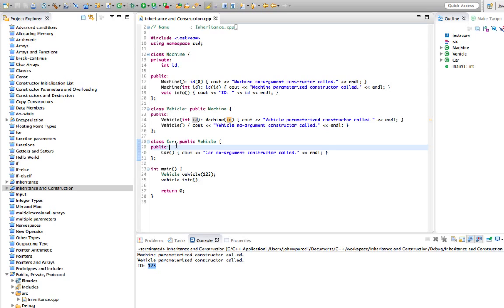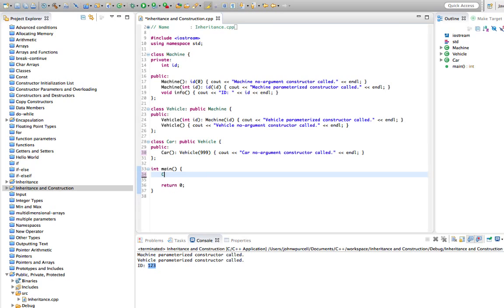We don't have to call matching constructors in the superclass. So here we've got a constructor that we've defined for vehicle, which takes an ID, and that's calling the constructor in machine, which takes an ID. But we could, for example, in car here, the direct superclass of car is vehicle, and in car we could specify that the no argument constructor calls the vehicle constructor that takes an ID, and we could give that an ID like 999.